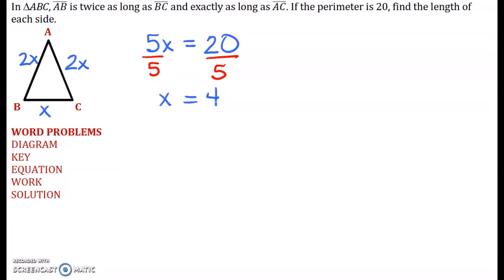So now I'm done, right? No. Find the length of each side. BC is 4. 2 times 4 is 8, so that's how big AC is. And then AB is also 8. And I can check my work. 8 plus 8 is 16, plus 4 more is indeed 20.